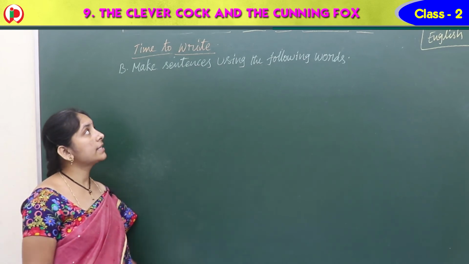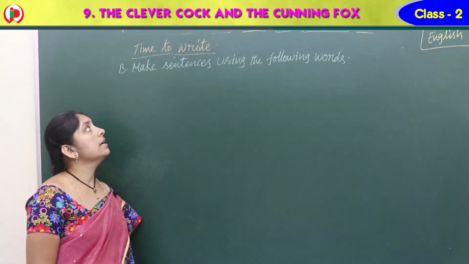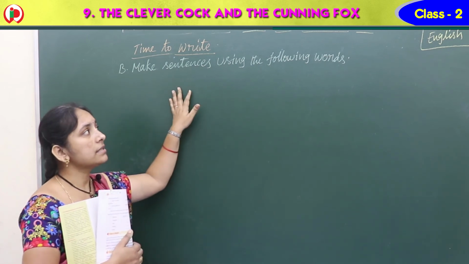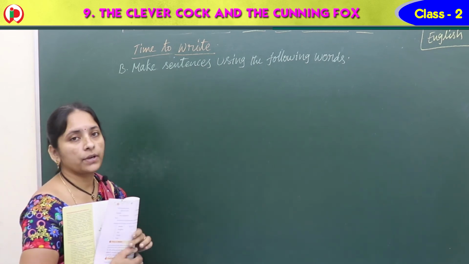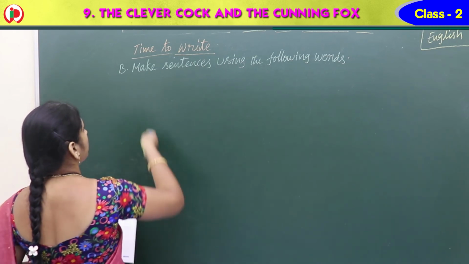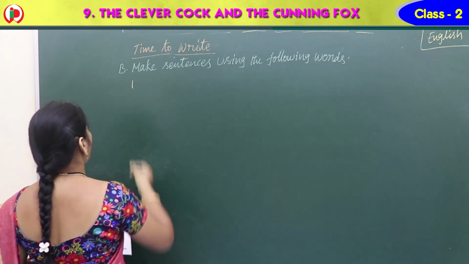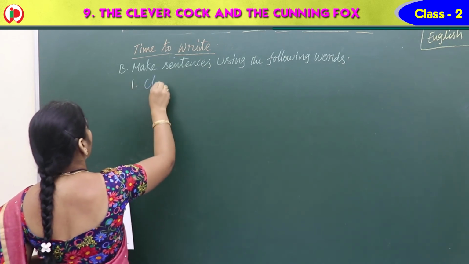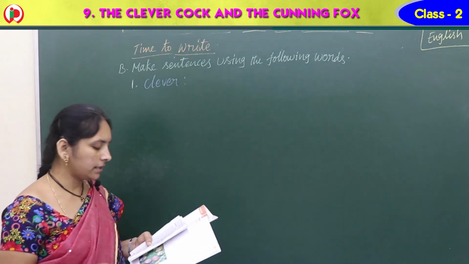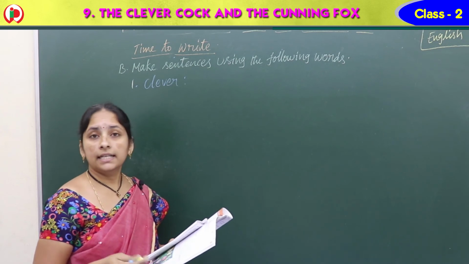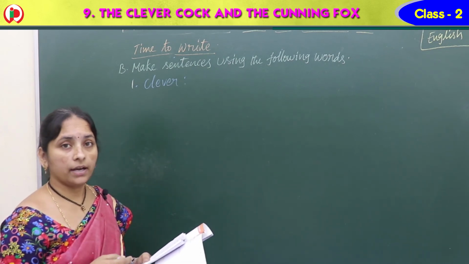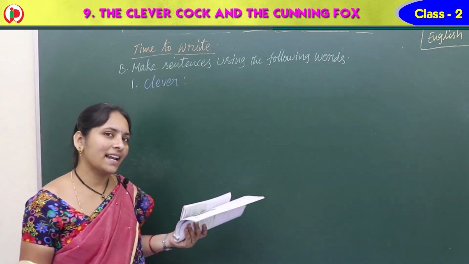Yes, Seema. So next we have in the time to write only, make sentences using the following words. So here they have given some words. We should write our own sentences. So what is the first word we have? First word is clever. So write your own sentence. What can we write? Yes, Radha is a clever girl. Rajesh is a clever boy. Yes, you can write, I am a clever girl.